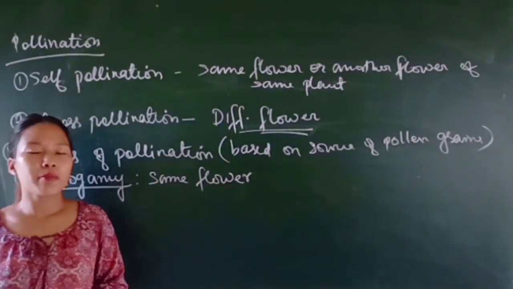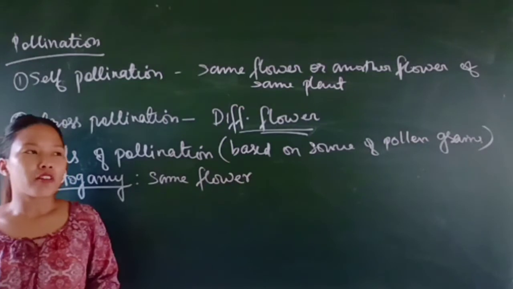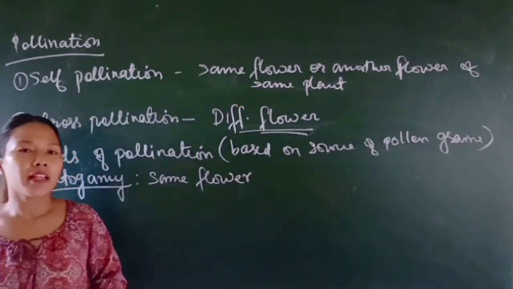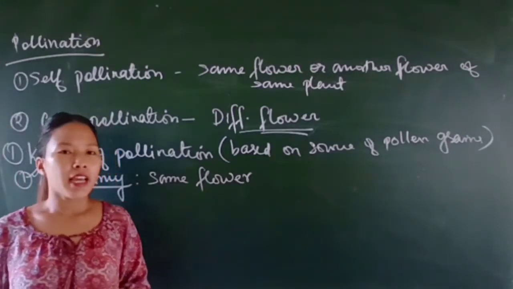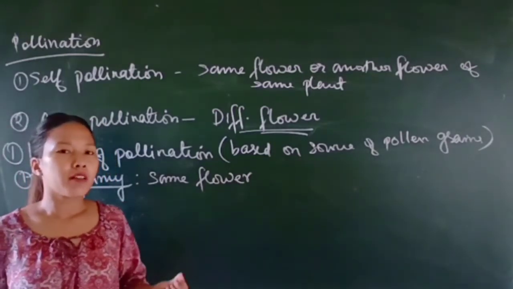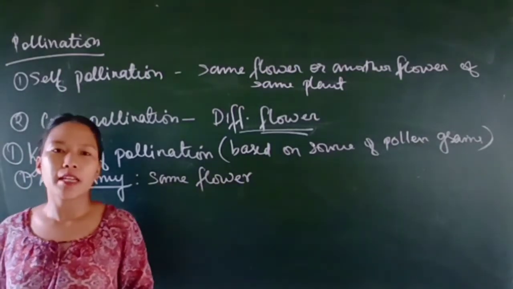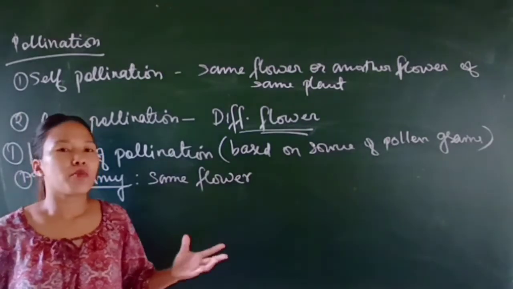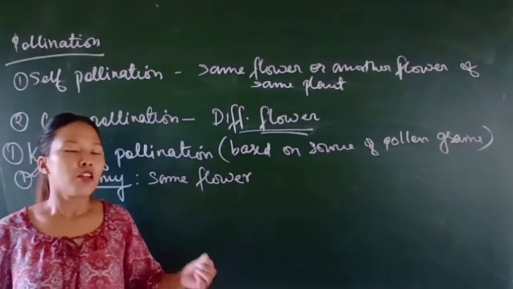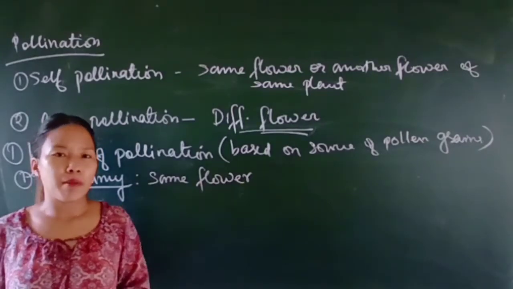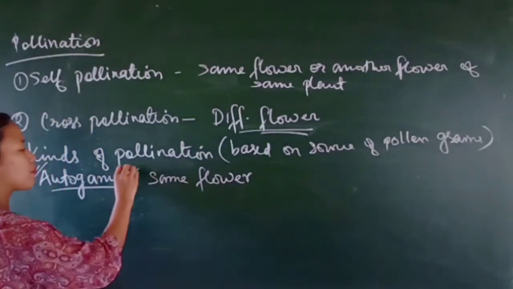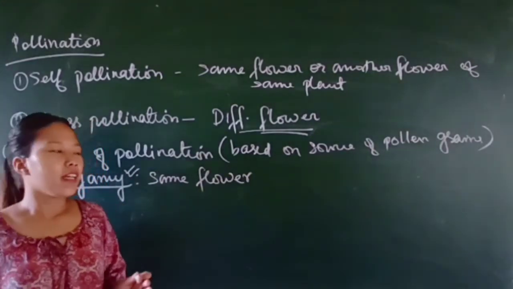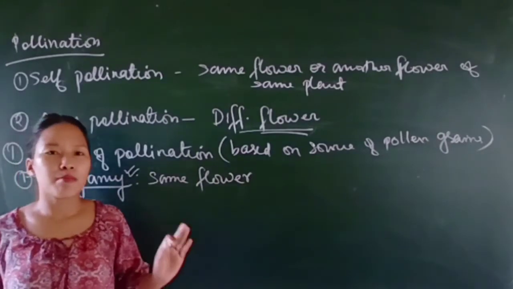So autogamy will be possible only if the flower is bisexual. That means both the male and the female parts are present in the flower, and the male and female reproductive parts have to mature at the same time. Suppose the stamen matures first and the stigma is not mature yet. Then pollination will not take place. So for autogamy to take place, the anther and stigma have to lie close to each other, and they have to mature at the same time.